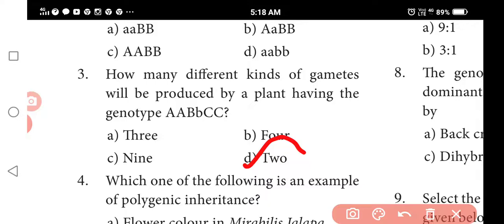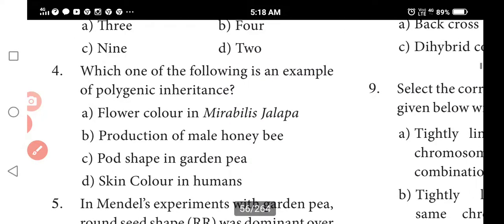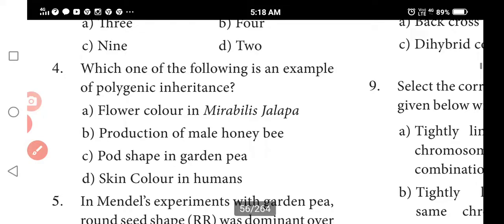Capital A, capital B. The dominant characters we denote as capital A, capital B, capital C. Those are the dominant characters. Recessive characters are small b. 2 characters.